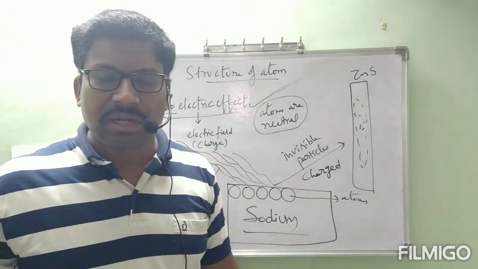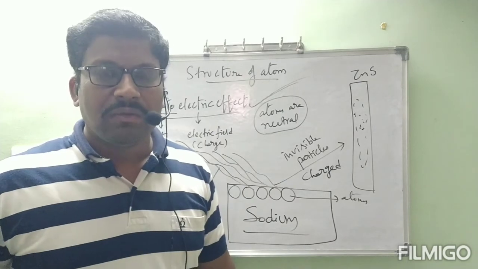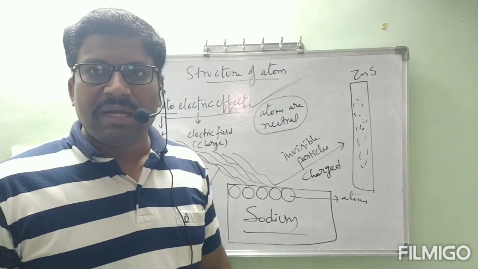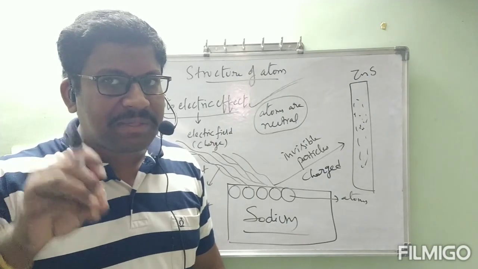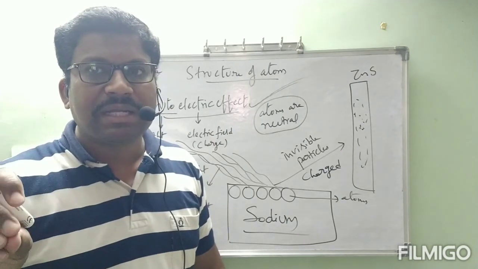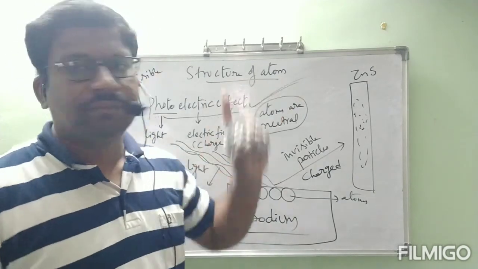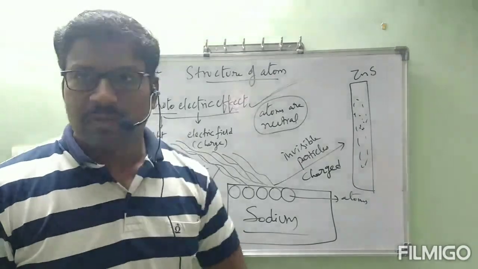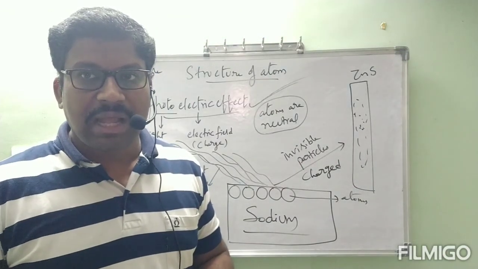That point was completed, and that old idea was kept as wrong. Now here onwards we will go ahead with the point that atoms are divisible only, and if atoms are divisible, some charged particles are present in atoms. Those charged particles, their structure, all these things we have to know. That is only the structure of the atom. Okay? This is about today's concept.